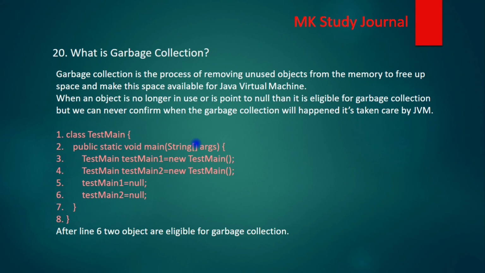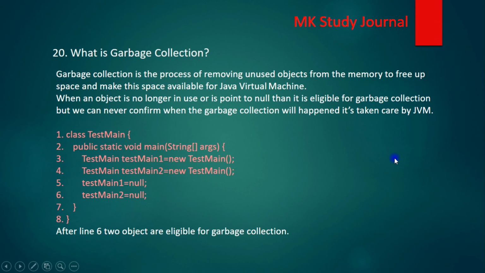What is garbage collection? Garbage collection is the process of removing unused objects from the memory to free up space and make this space available for the Java virtual machine. When an object is no longer in use or is pointing to null, that object will be eligible for garbage collection. In this example we have created two objects, test main 1 and test main 2, and then we are putting null for these two objects. After line number 6, these two objects will be eligible for garbage collection. So that's about garbage collection.